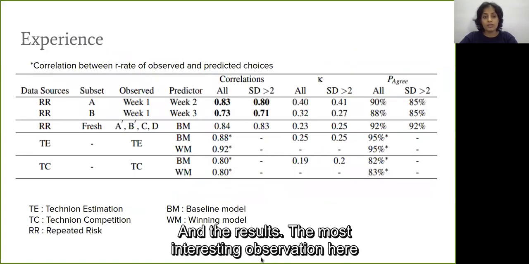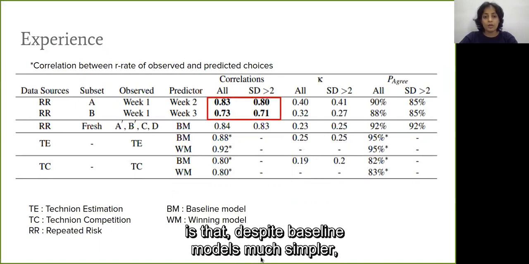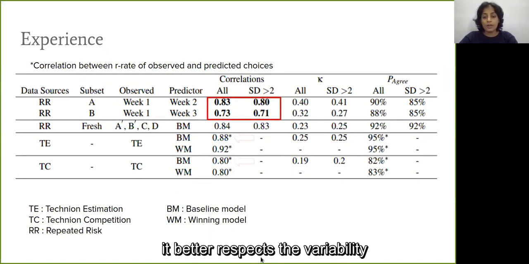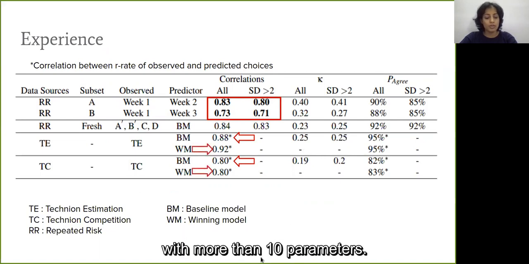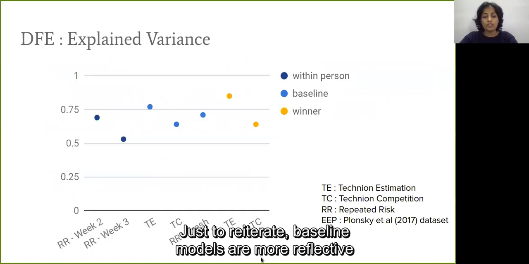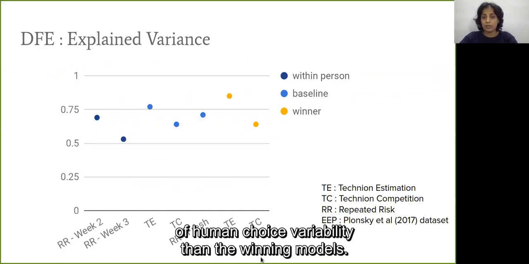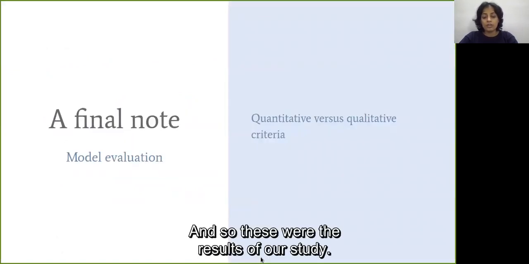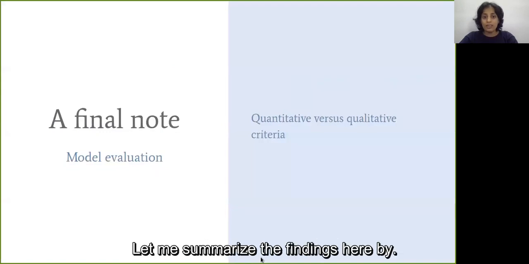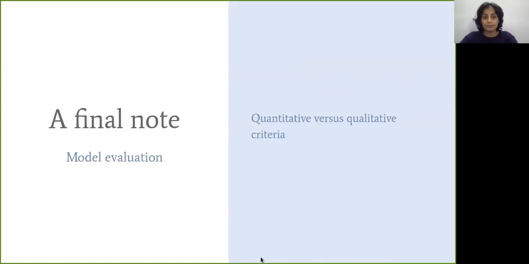And the results? The most interesting observation here is that despite the baseline model being much simpler, it better respects the variability of the human choice behavior as compared to the much more complex winning model with more than 10 parameters. Just to reiterate, baseline models are more reflective of human choice variability than the winning models. And so these were the results of our study. Let me summarize our findings hereby.